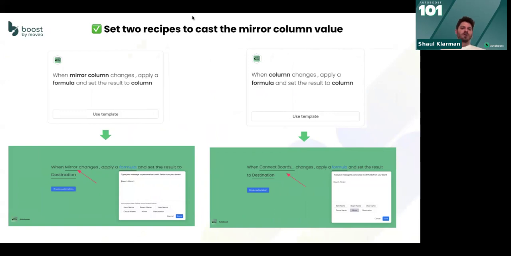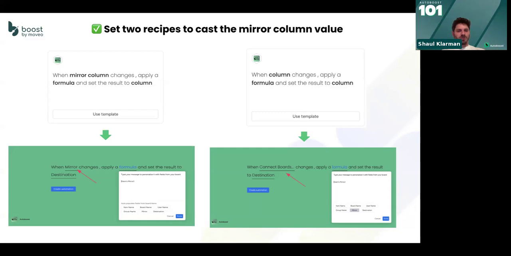So you go away and look for what you need. When a mirror column changes, apply a formula. In the formula, you take the mirror value and place it into a column, and then you add more items into that connection. Now it looks like the mirror column is changing, right? Let's imagine we have a number there. I have a 5, and then I connect another item. Now I have a 10. So the mirror column of this number changed, but this wasn't the trigger that changed. The trigger that changed was the addition of another item being connected.